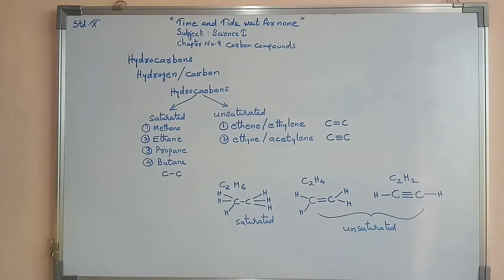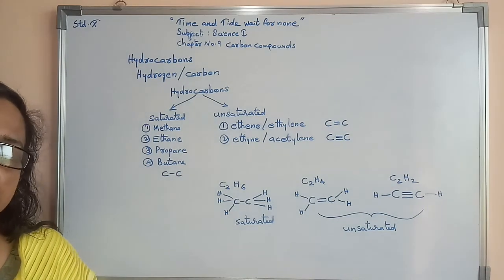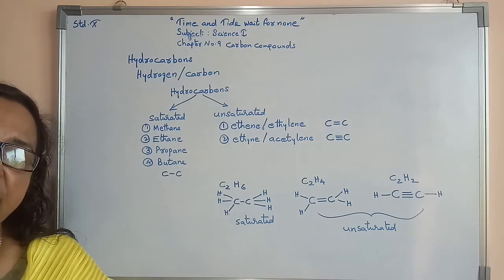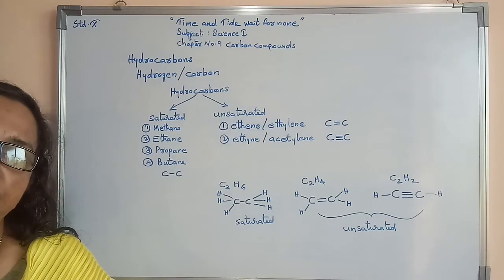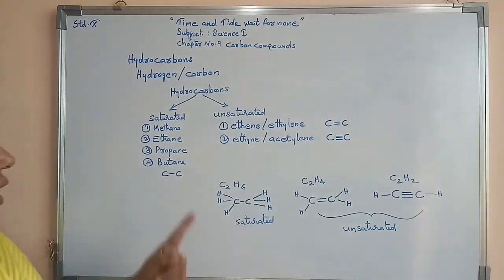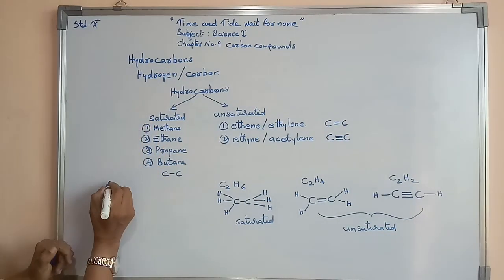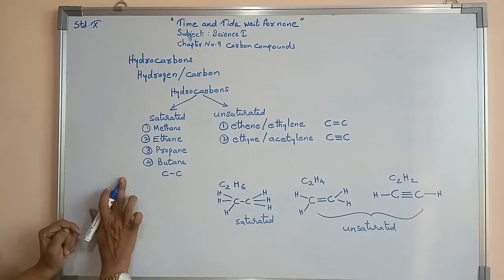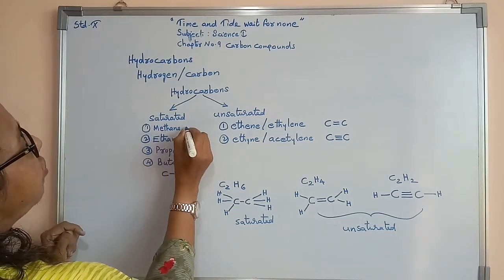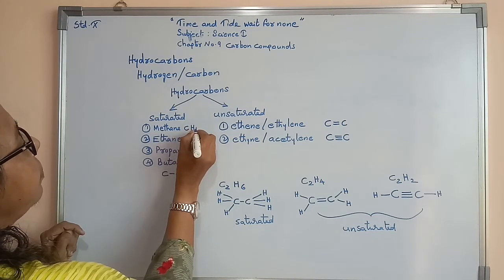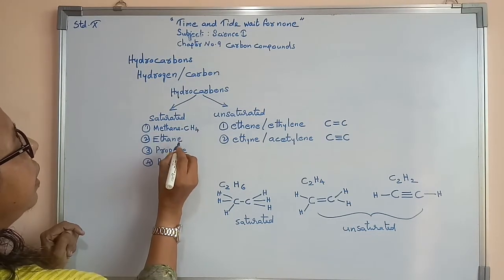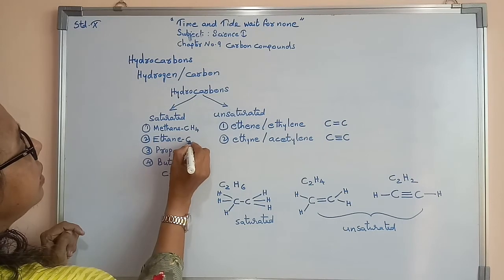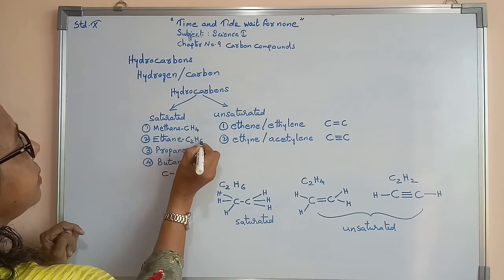Now what is meant by hydrocarbon? A hydrocarbon is a compound containing only carbon as well as hydrogen. Here are all the examples already given, methane. I am writing its formula, CH4, methane. Now ethane, its formula is C2H6.